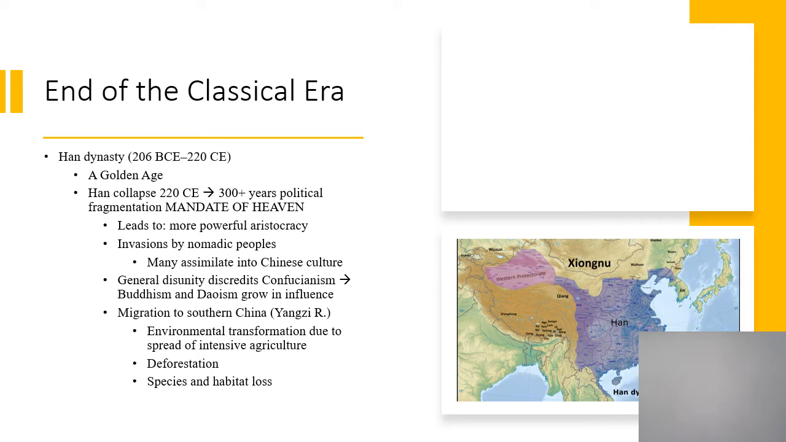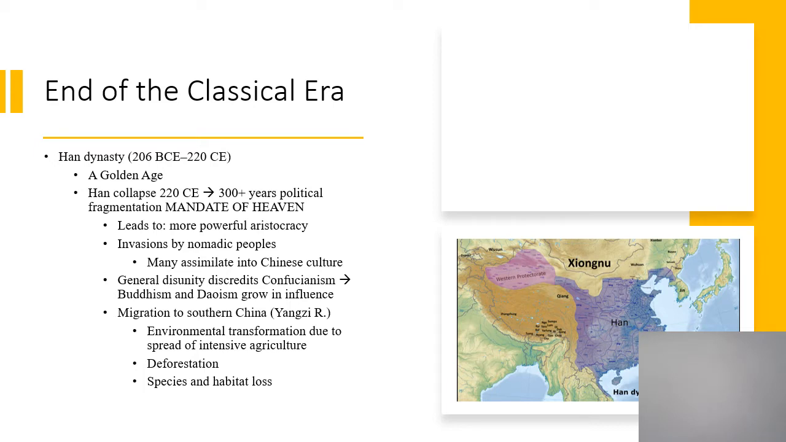The Han dynasty is in charge of China and running it from around 206 BC to 220 CE, and this was considered a golden age during the Han emperors. Civilization was at a high point in terms of art and government and military power. But in 220 CE or AD, the Han dynasty collapsed, and it leads to 300 or more years of political fragmentation in China.